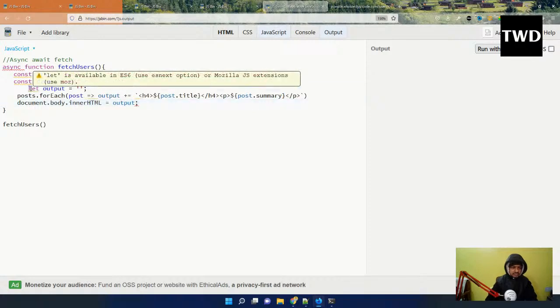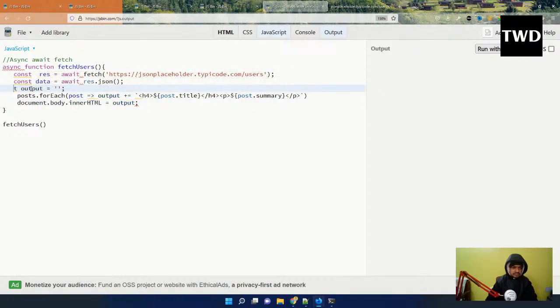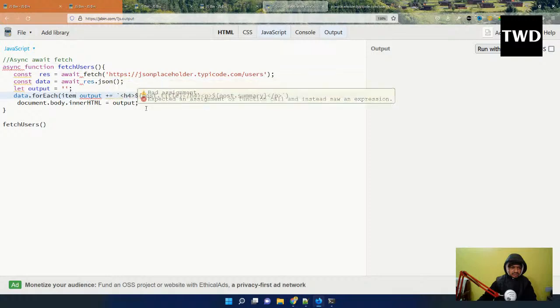Let output equal to the same thing. And then we don't have post, so we have this data. So data.forEach, and instead of post I will take it as item.